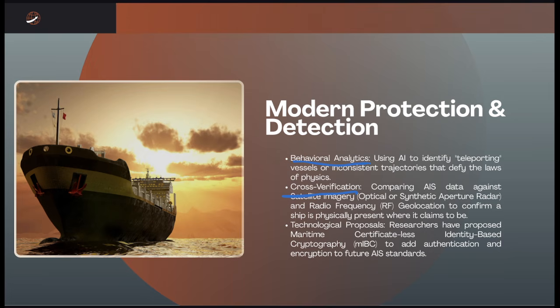This is to confirm the ship is physically present where it claims to be.